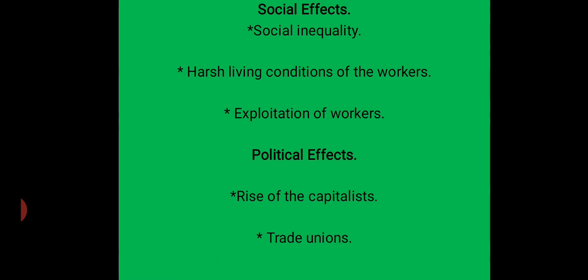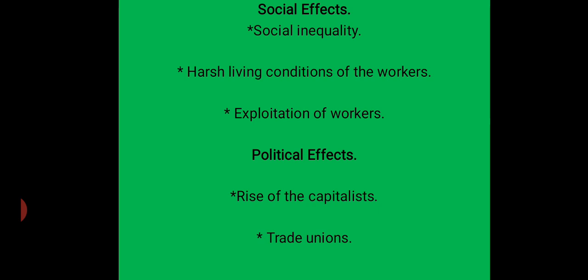Next, political effects. Rise of the capitalists. Prior to the Industrial Revolution, landowners enjoyed great wealth, privileges, and political influence. The Industrial Revolution led to the emergence of the wealthy and powerful capitalist class as a dominant force in the British Parliament. Government policies were influenced by the interests of the capitalist class.